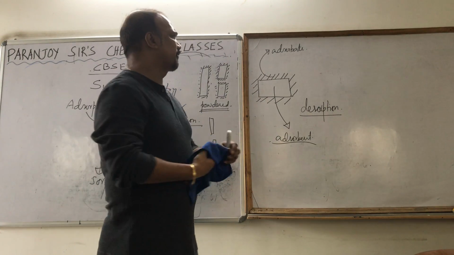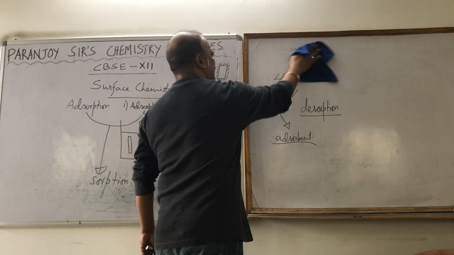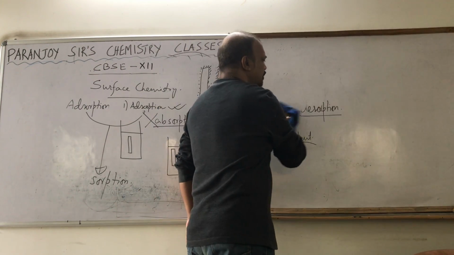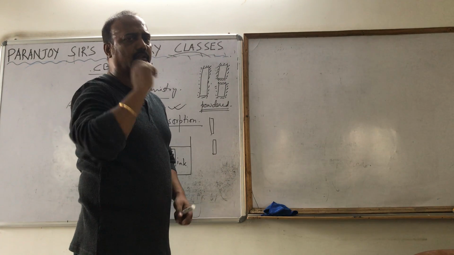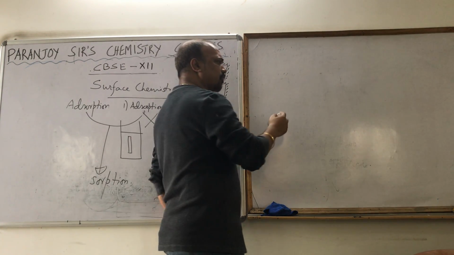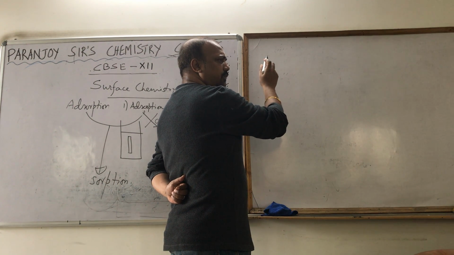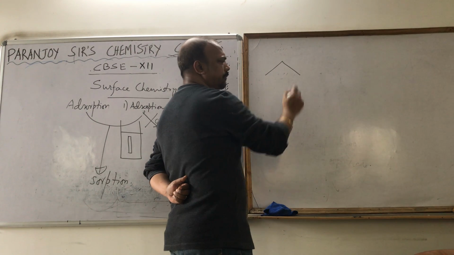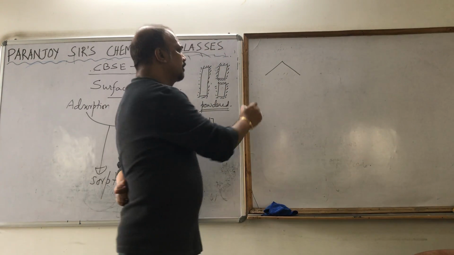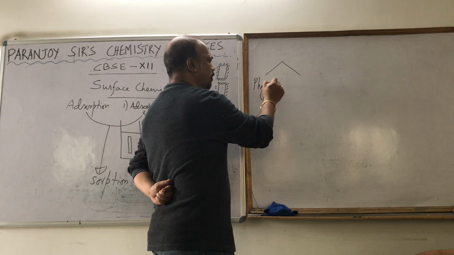Depending on the force of attraction between the adsorbent and adsorbate, the adsorption process is classified into 2 types. Depending on the nature of the force of attraction between adsorbent and adsorbate, they can be classified into 2 types. One, from the name itself you can say what the type of force is. We call it physical adsorption,